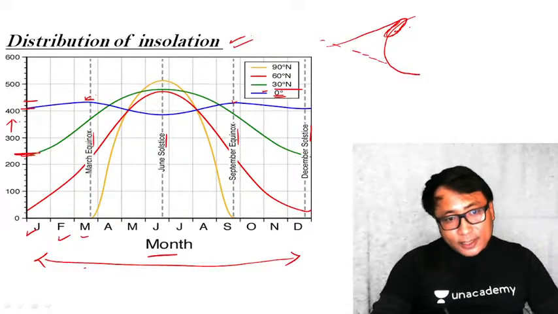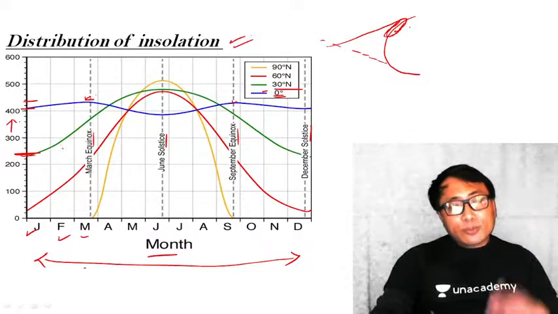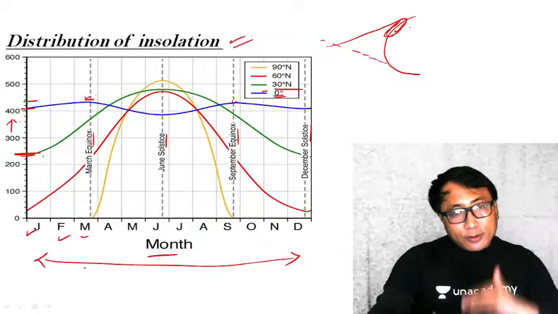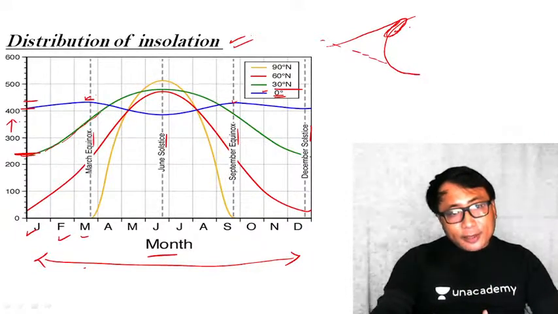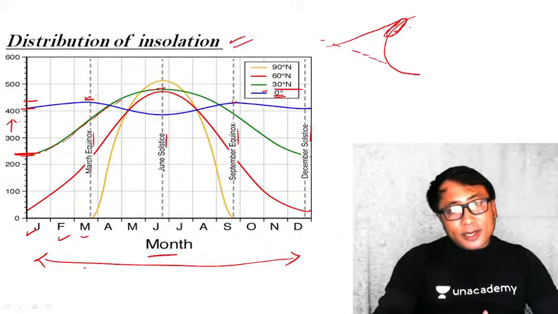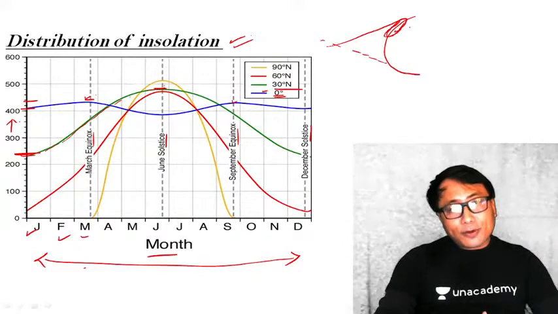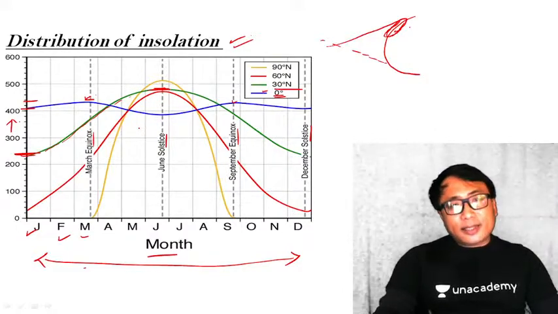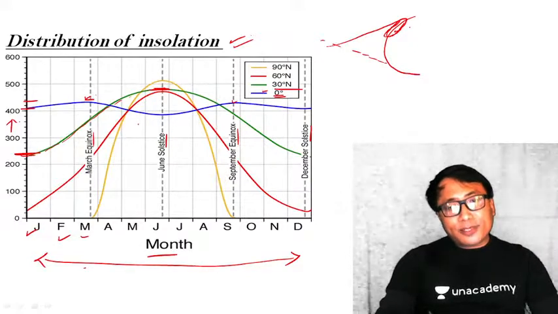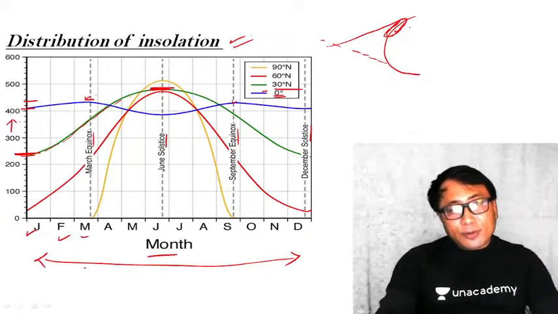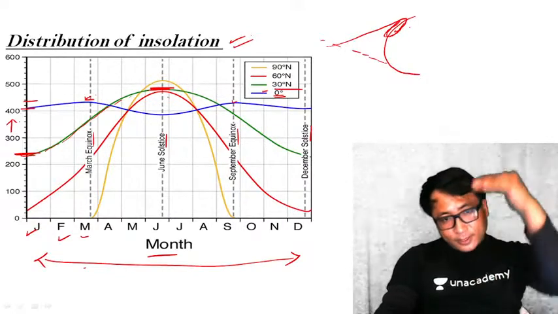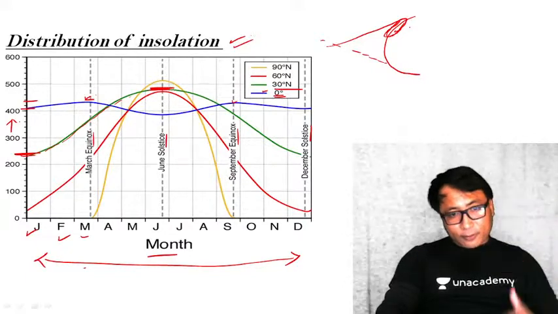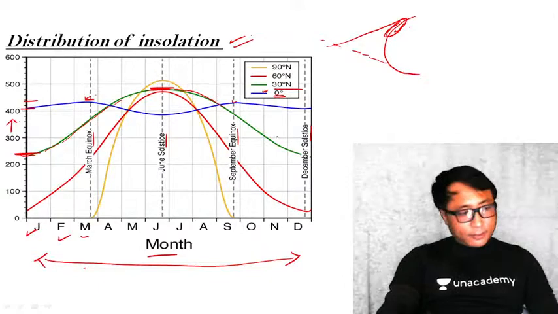Therefore, I start with this. Gradually, it will increase when the sun again goes towards the northern hemisphere. With apparent shifting during the northern hemisphere summer, it will increase gradually. A time will come when it is completely at 90 degrees with respect to the Tropic of Cancer. So during that time, it will have the maximum. And since the sun insolation makes 90 degrees with the Tropic of Cancer only once in a year, it has only one peak. And after this, when the sun insolation goes down below the Tropic of Cancer, again this intensity will come down gradually like this.